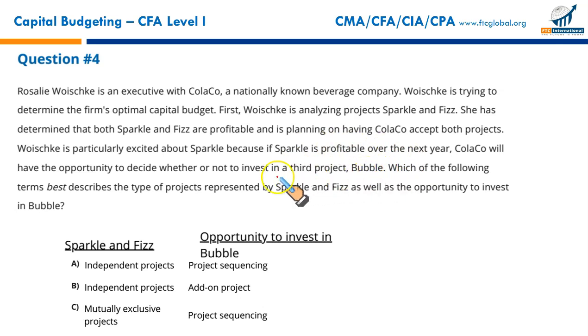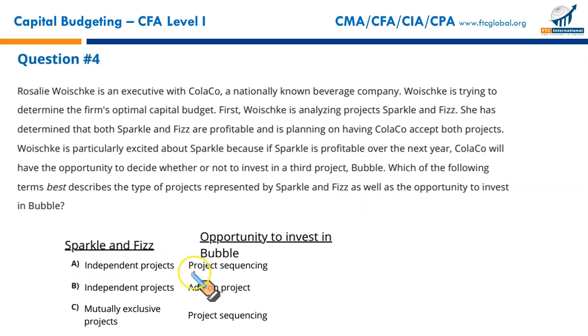Right? So it means it's a project sequencing. Once our first project, Sparkle, proves to be profitable, then we will make an additional investment or will take on the next project, Bubble. So in fact, Bubble is a result of project sequencing, which means that investing in the project Sparkle today creates an opportunity to decide to invest in the related project in the future.